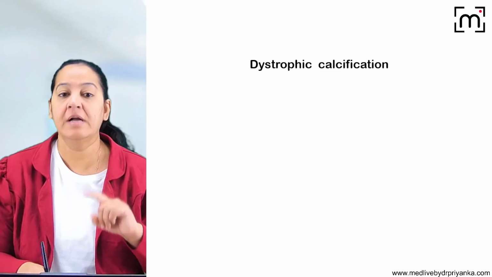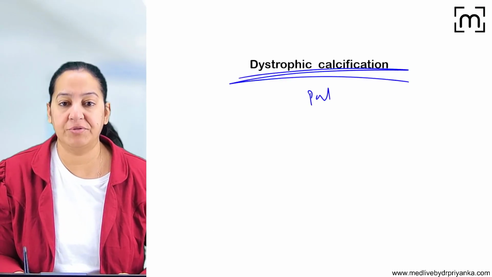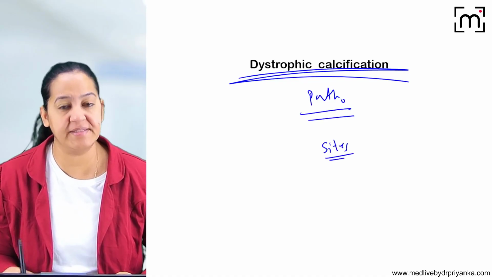One by one we will start. So let's start with dystrophic calcification. Tell me the pathogenesis and site. Pathogenesis: why does it occur? Etiopathogenesis. And tell me the sites in the human body where it occurs.